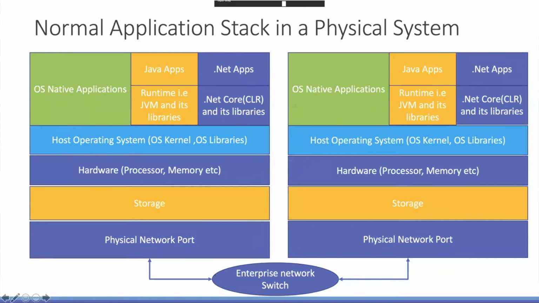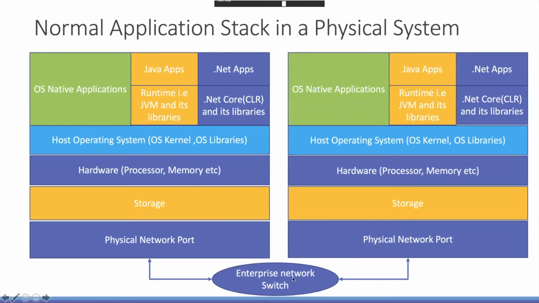You all know this is the application stack in any environment, any traditional application running on a server, whether it is a desktop, server, or laptop. This is the normal hardware and software stack.